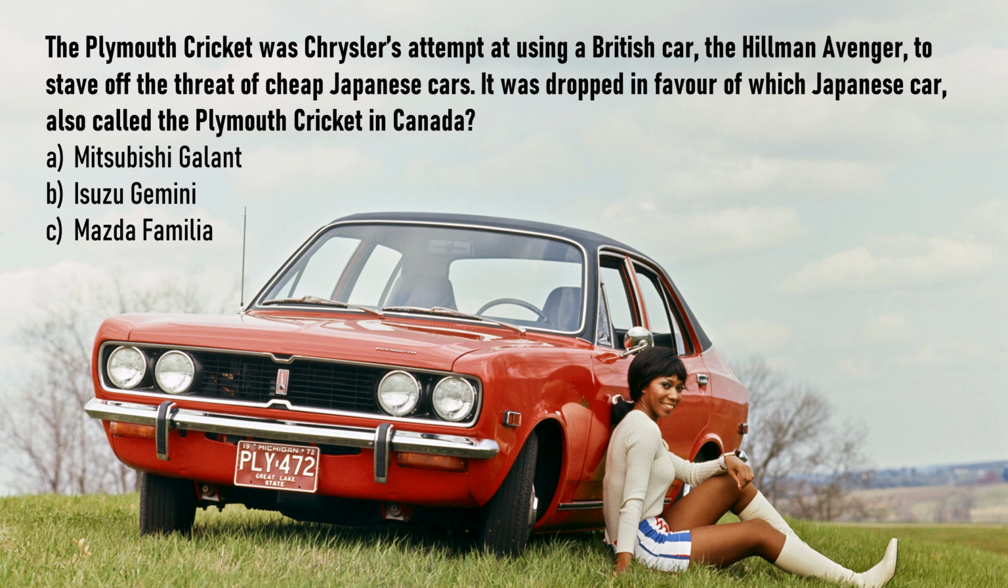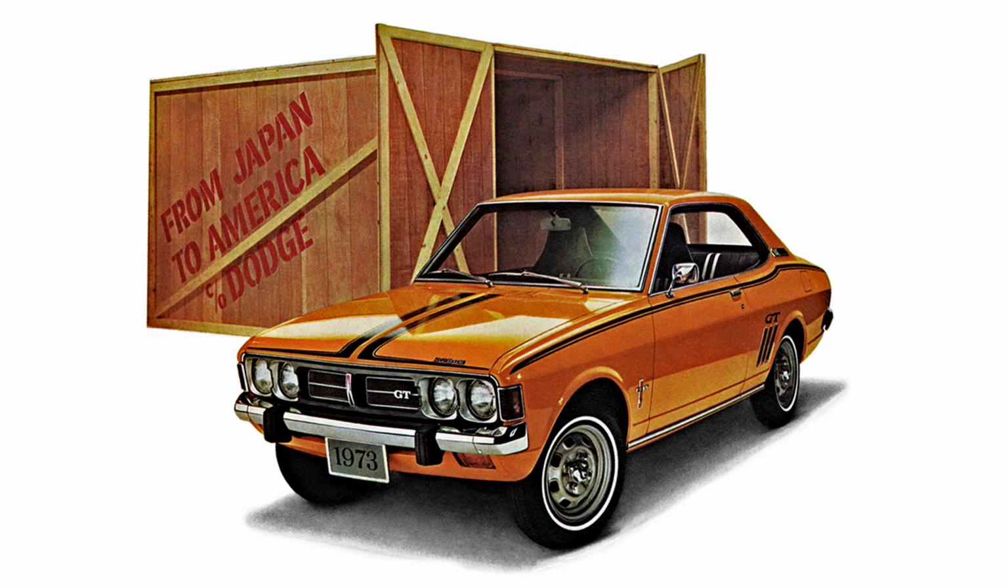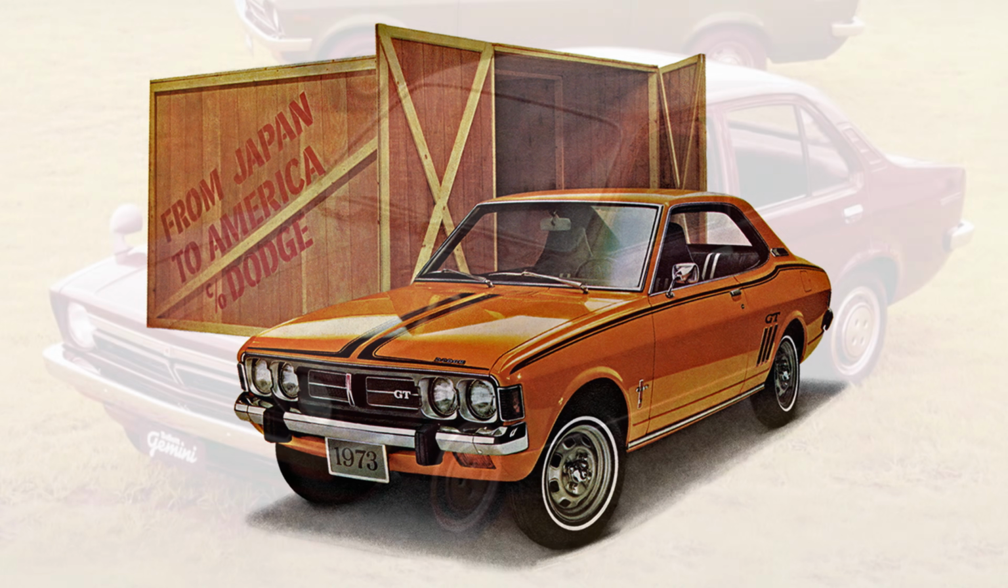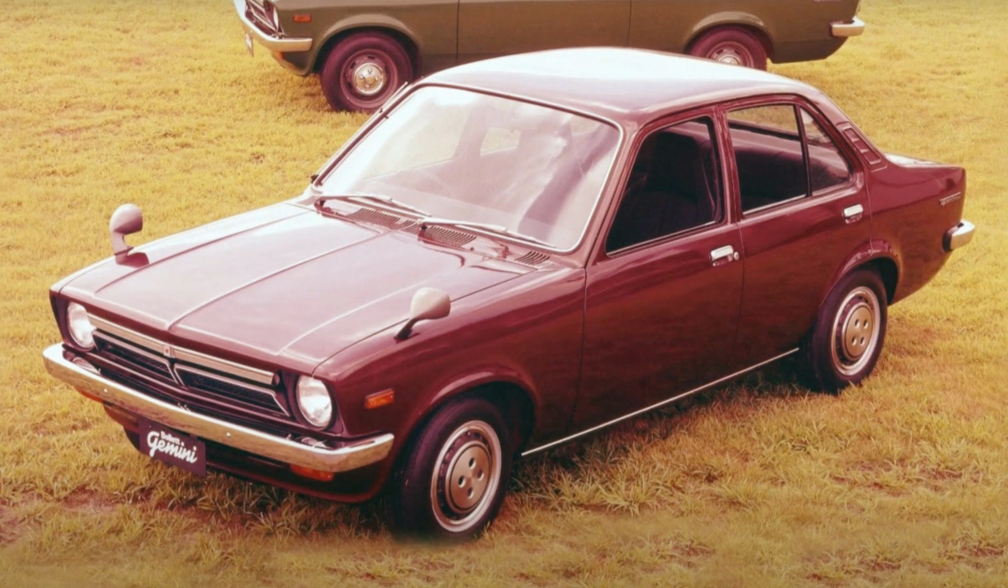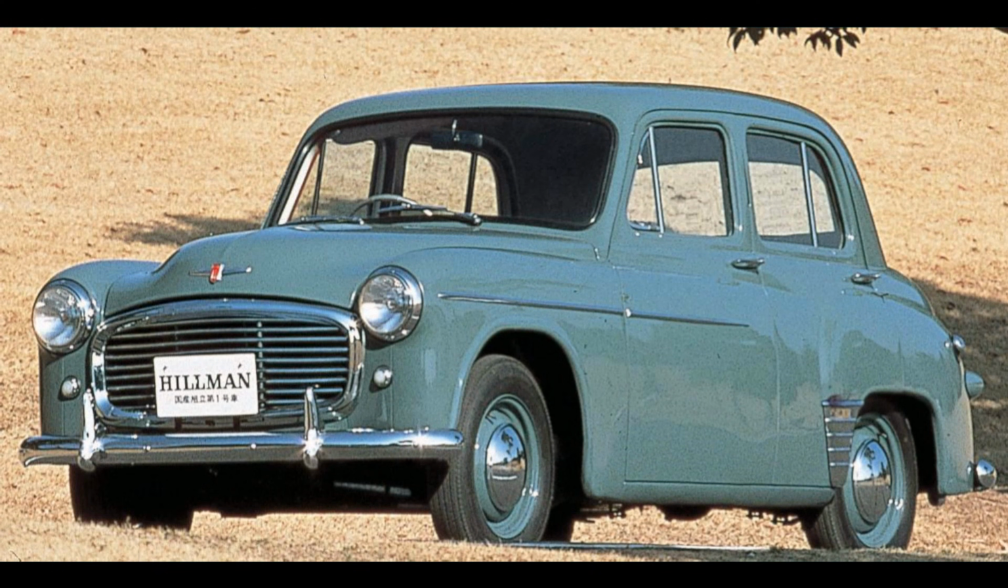The answer is A, the Mitsubishi Galant, which was sold in the US as the Dodge Colt. The Isuzu Gemini was a version of the Opel Kadett made by Chrysler's rival General Motors, but a previous Isuzu car had been a licensed version of the Hillman Minx, another car made by the maker of the Avenger.